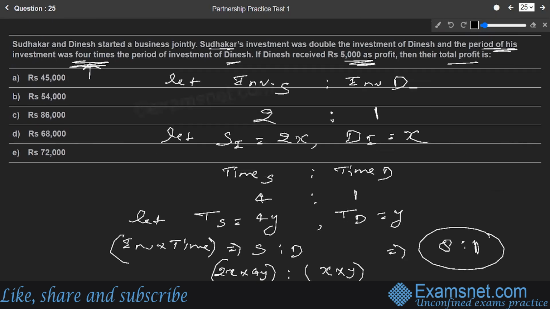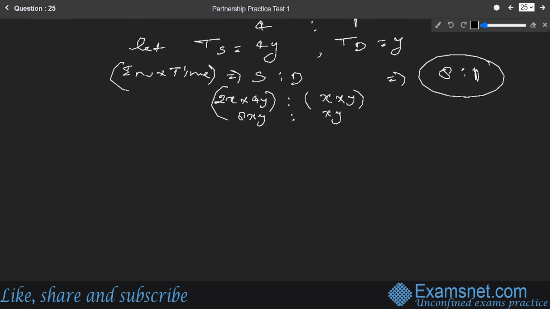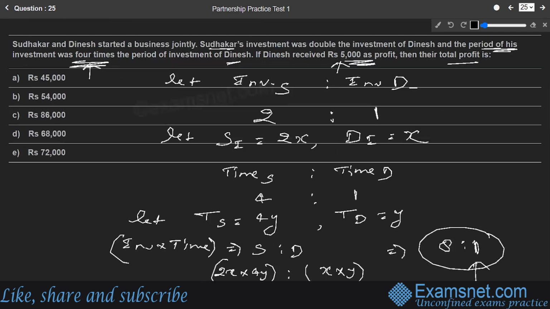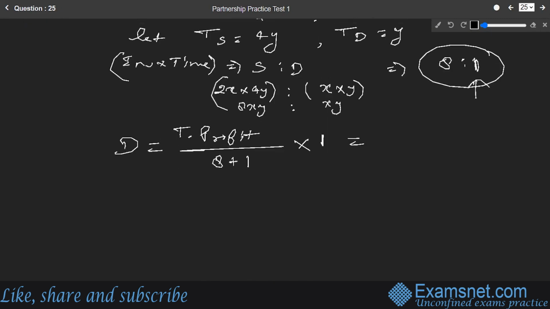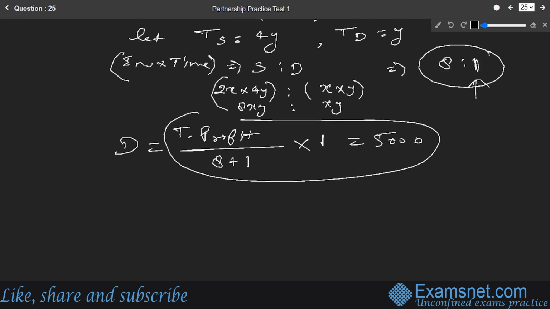They are asking: if Dinesh received 5,000 as profit, so Dinesh's part is 5,000. We can every time find out Dinesh's part. Dinesh's part is the total profit T divided by the sum of the ratio terms, that is 8 plus 1, into Dinesh's part, which will be one part of it, so into 1. And this value they have already given as Dinesh's part in the profit, 5,000. So we can make this equal to 5,000. If we solve this further, we're going to get the answer.